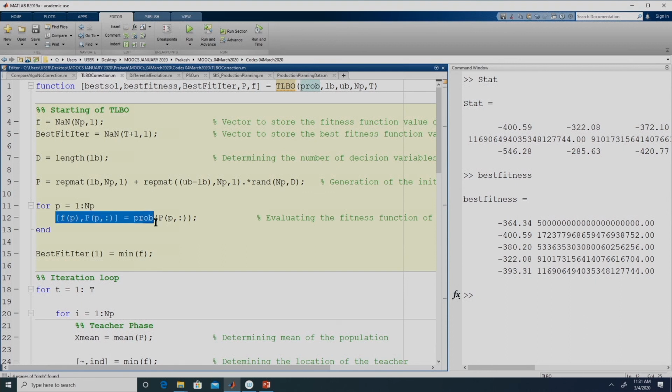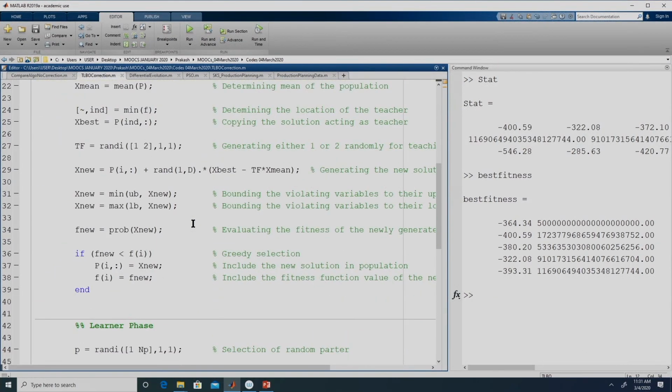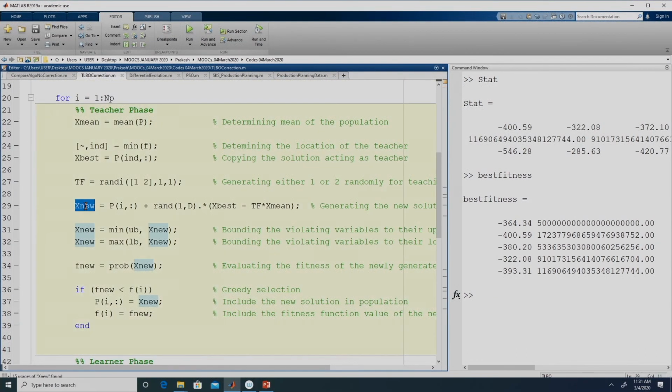So this line has become compatible now. In two other places we would be calling the objective function, one is after generating the new solution in teacher phase. So over here we will say f new comma x new. We now receive not only the fitness function, but also the corrected solution.